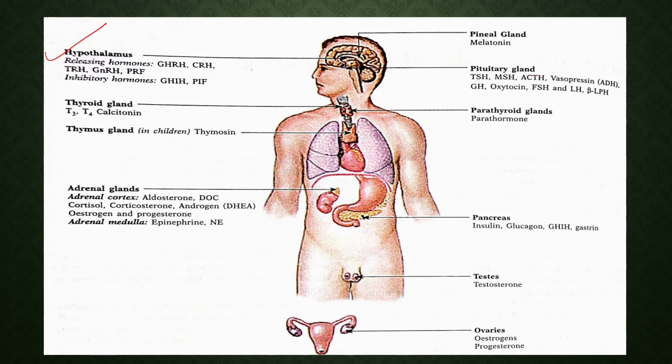So here we can see the name of the gland and the names of the hormones secreted by these glands. Firstly, let us come to the hypothalamus. It secretes GHRH, CRH, TRH. What are they? They are the growth hormone releasing hormone, corticotropin releasing hormone, and thyrotropin releasing hormone. Thyroxine, T4 is the one, and calcitonin we have. There are many other hormones which we will discuss in our further slides.